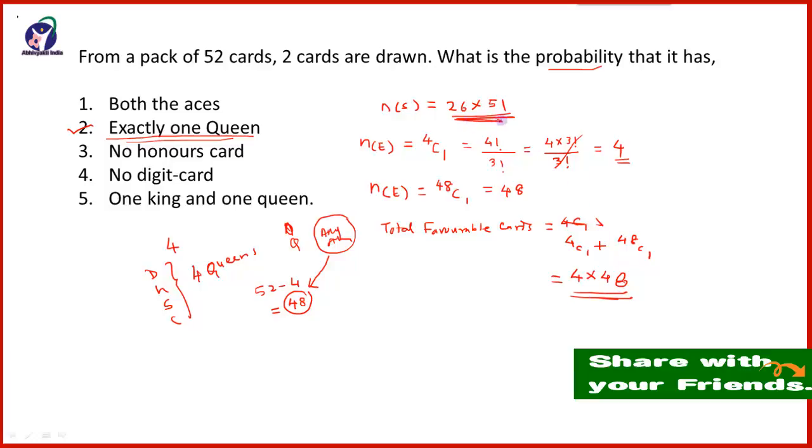Total number of outcomes are 26 into 51. Therefore the required probability is equal to favorable, that is 4 into 48, divided by 26 into 51, which is equal to 32 by 221. So the required probability in the second case is 32 by 221.